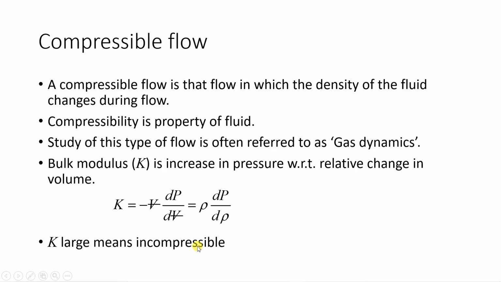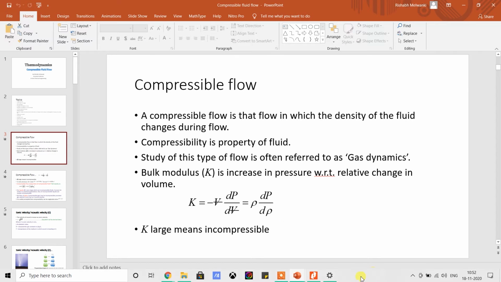Now what do you mean by large? I'll give you some examples on this. So please make a note over here: compressibility is 1 upon bulk modulus. Remember this. Now just to get an idea and a reference of what we have studied earlier, we will see a slide of properties, property relations.